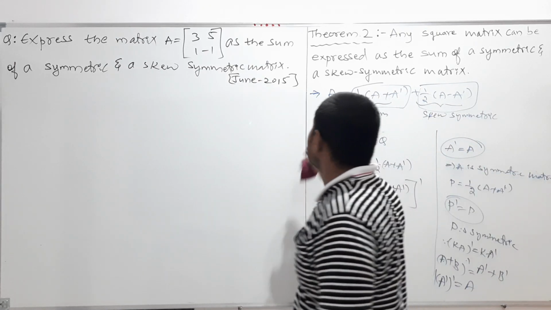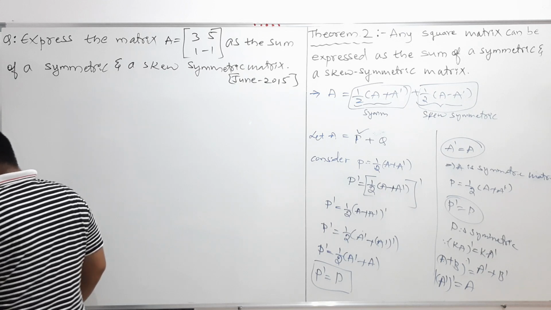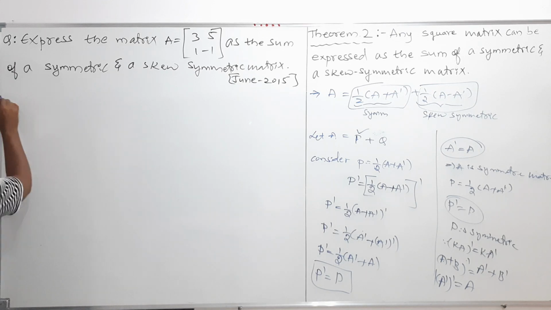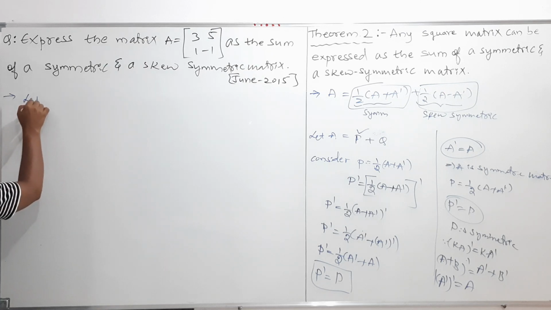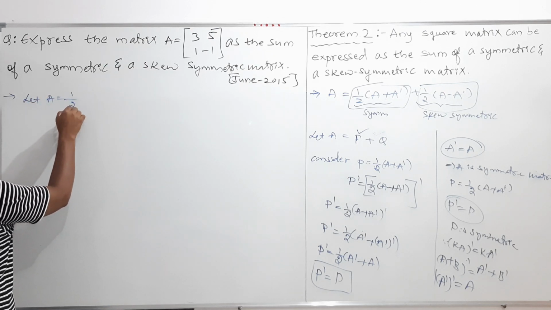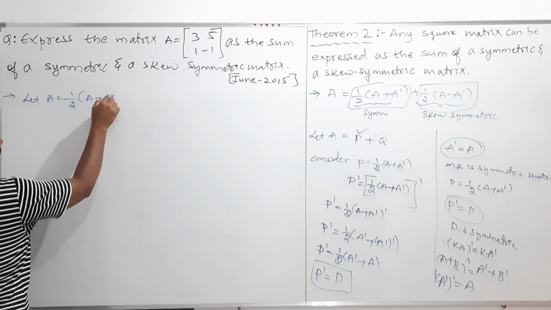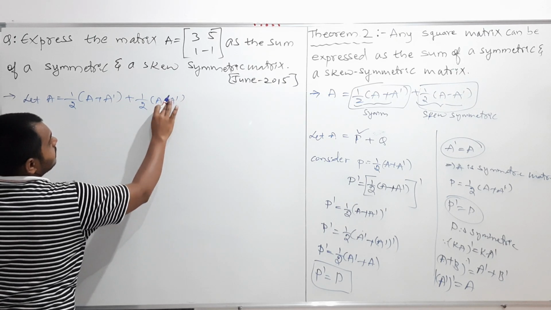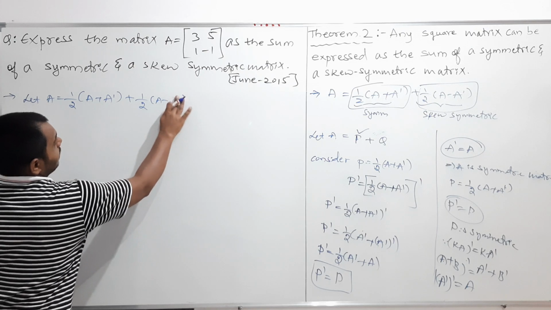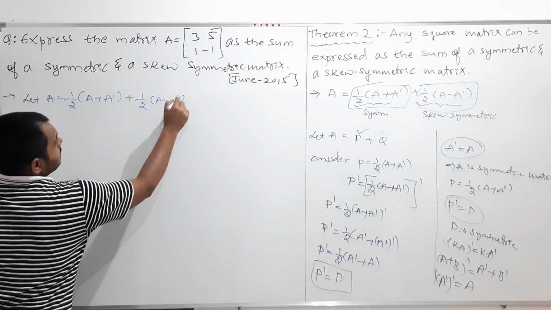So my dear students, now I'll prove this one. What should I find? Let A is equal to half into A plus A transpose plus half into A minus A transpose. Clear?